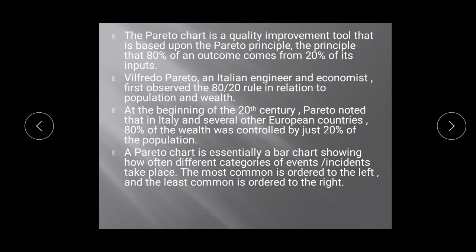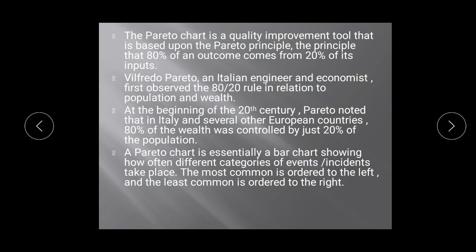At the beginning of the 20th century, Pareto noted that in Italy and several other European countries, 80% of the wealth was controlled by just 20% of the population. Can you all see this comparison: 20% of people acquiring 80% of the economic wealth of the country in Italy.